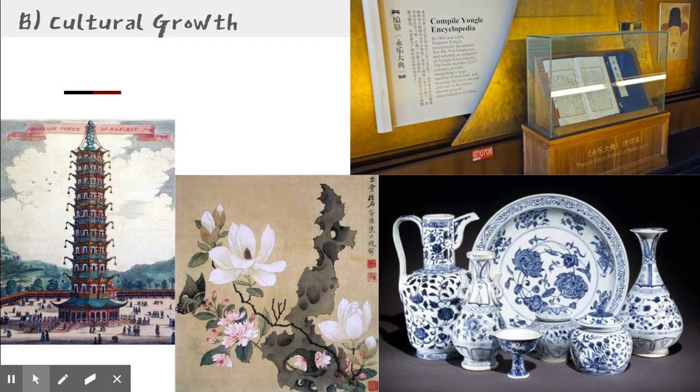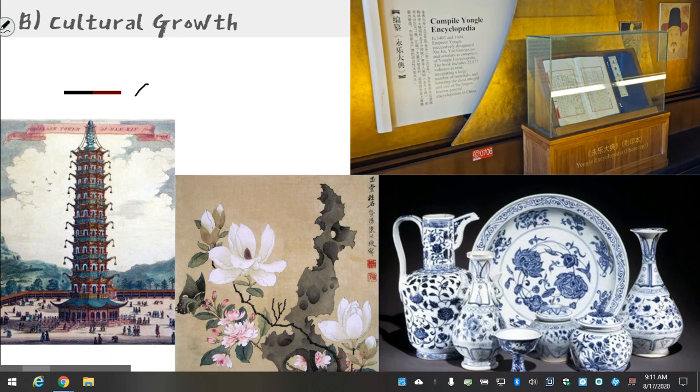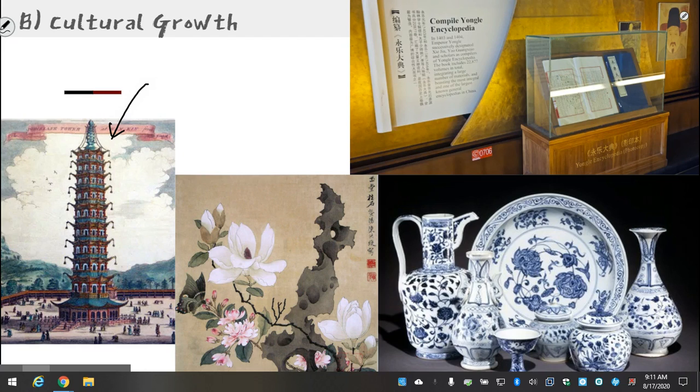All of this led to a golden age in China, where you see the growth of architecture, art, and literature like China had never seen before. They built this amazing glass or porcelain tower that unfortunately was struck by lightning and was destroyed, but apparently it was one of the wonders of the world, and China is trying to rebuild this porcelain tower, and so hopefully someday we'll get to see it. And the Yongle Emperor composed one of the world's first encyclopedias, trying to combine together all of human knowledge to preserve it for the future. And so during this period, China reached one of its cultural heights and was one of the most important places in the world.